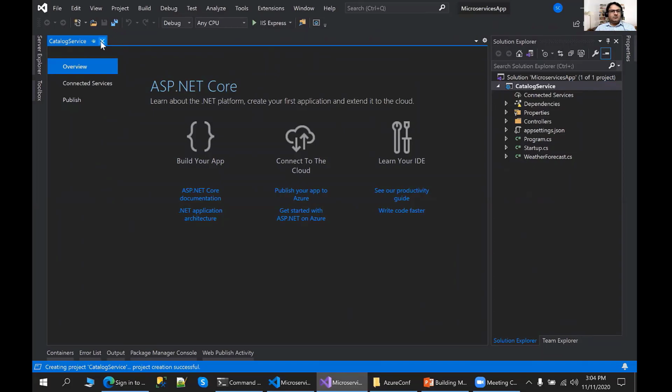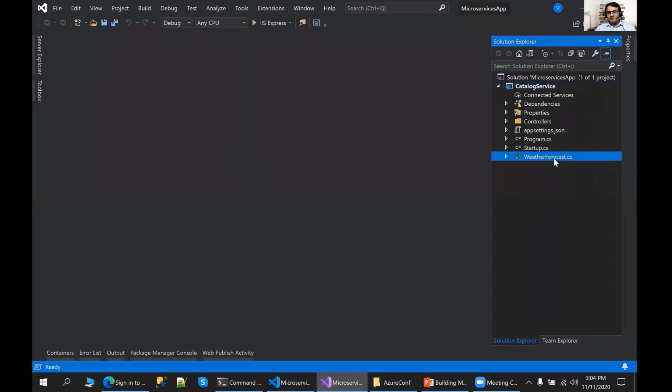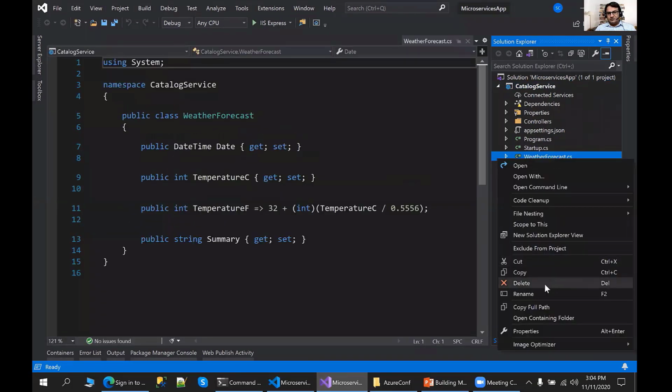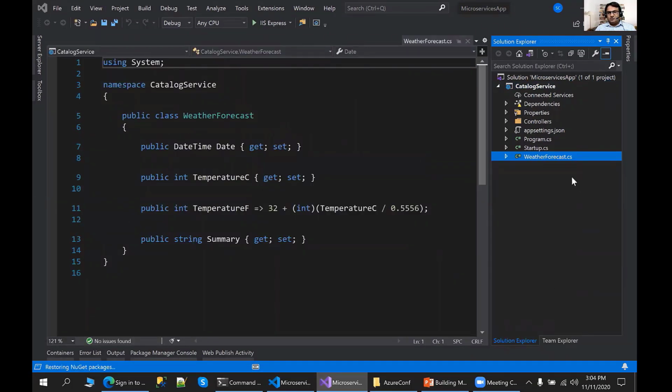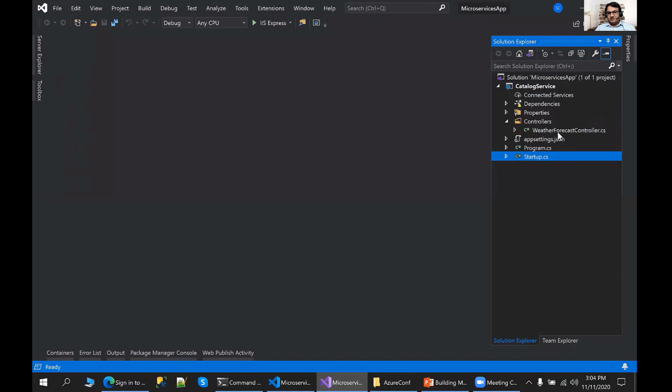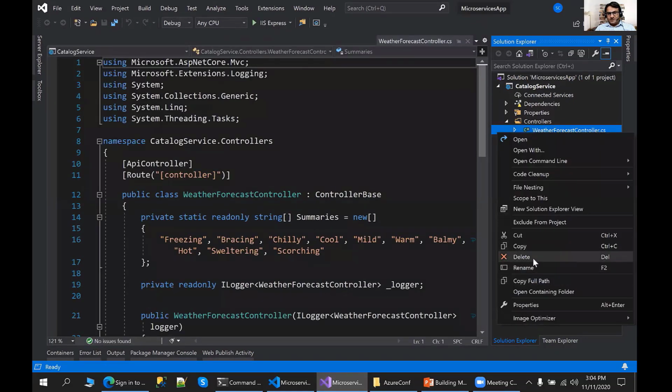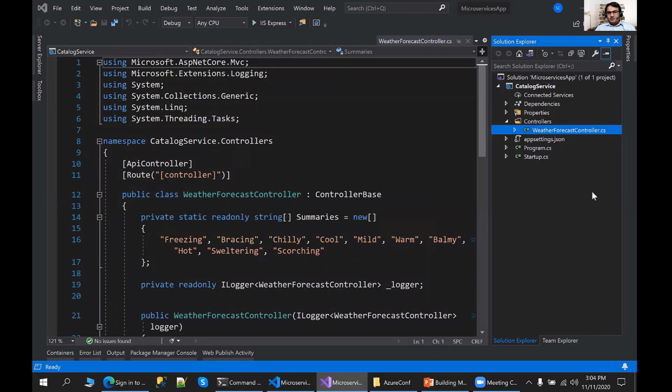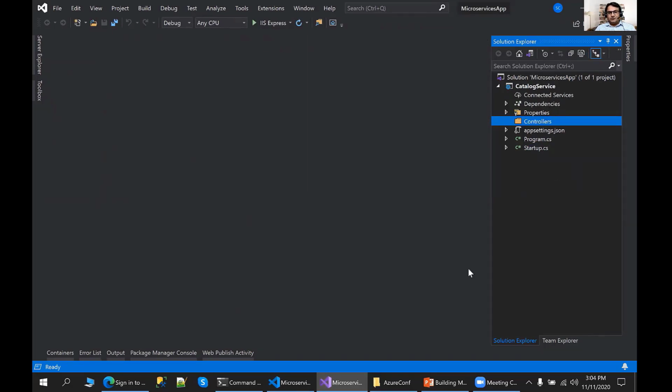By default, you will find it added a weather forecast class. Let me remove it. We don't have much time, so I will not write the entire code. I will just copy it from my existing code so that we can build things quickly and do the deployment. I'm going to add a folder for the database where I will add the entity. I'm not following any particular design patterns here. I'm just going to use everything immediately. So let me copy the things from my existing project, because I'm just going to explain how we can do it.